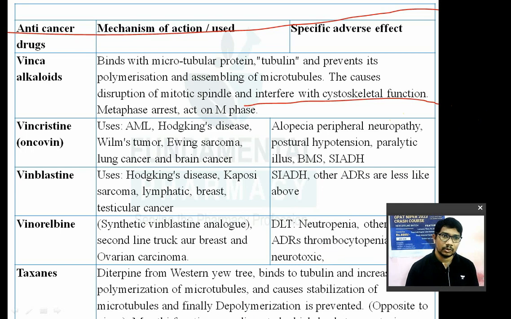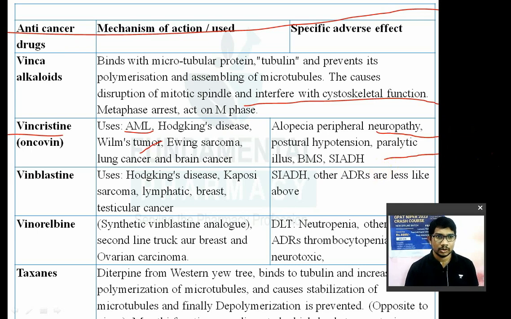Now in case of vincristine, vincristine is also known as oncovin. Vincristine को oncovin बोलते हैं. उसका use क्या है? It is used in acute myeloid leukemia, Hodgkin's disease, Wilms tumor, then Ewing's sarcoma, lung cancer and brain cancer. Right? Now उसका adverse effect क्या होगा? Alopecia, peripheral neuropathy, postural hypotension, paralytic ileus, then bone marrow suppression and syndrome of inappropriate antidiuretic hormone secretion. These are the adverse effects.